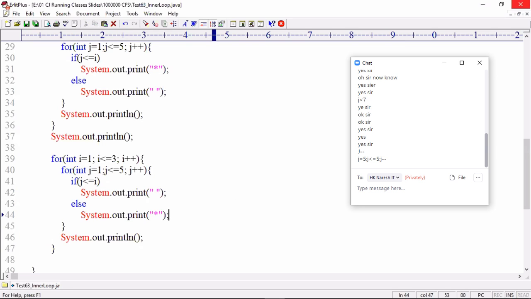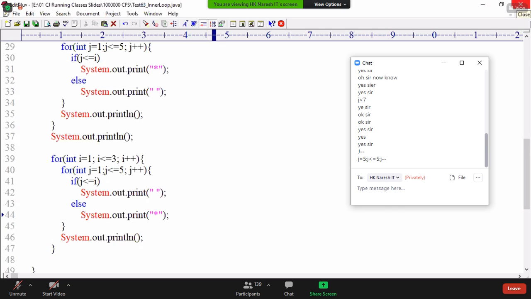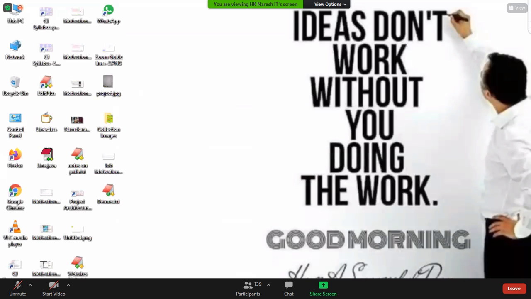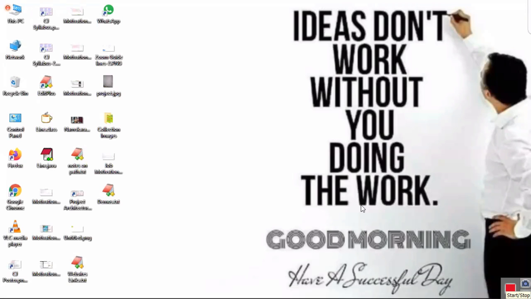You can search mobile apps for pattern programs. Mobile apps are there, pattern program websites are there. You try and send me as many programs as you can develop. That's your headache, okay? I have given clarity on how to write the code. Just simply the internal conditions you need to change.